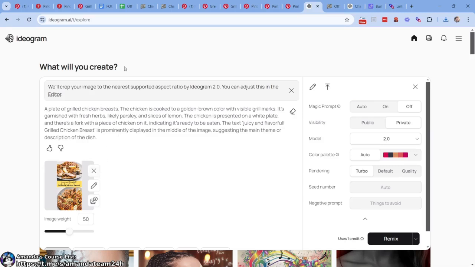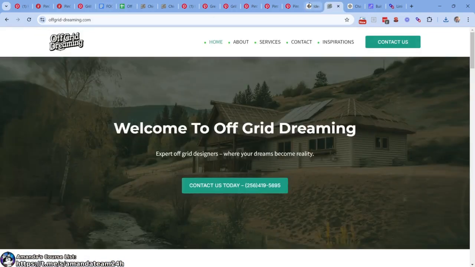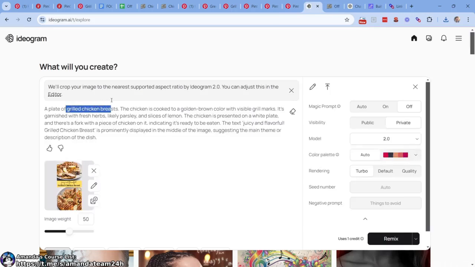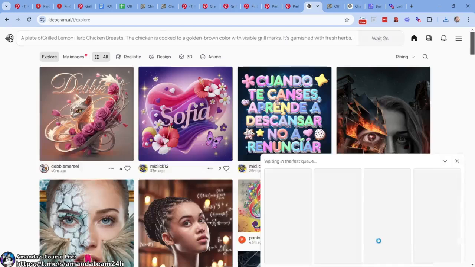A plate of grilled chicken breasts. Well, maybe we want to change that a bit because we have grilled lemon herb chicken breasts, right? So a plate of this, right? The chicken is presented on a white plate. That's fine. The text is juicy and flavorful. And then we want a different text. Boom. All right. Now let's remix that and see.